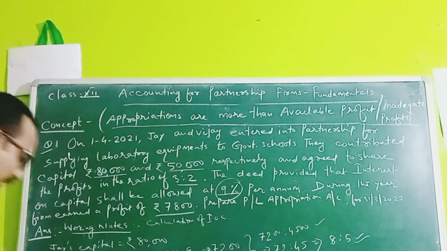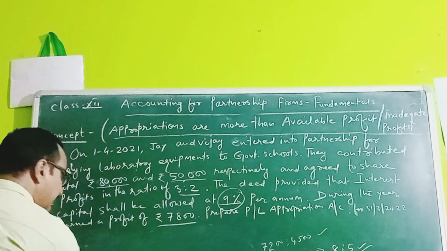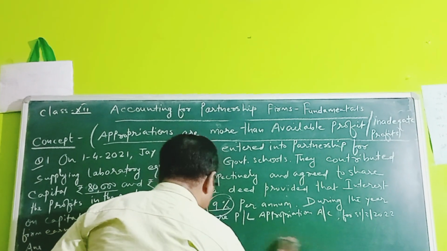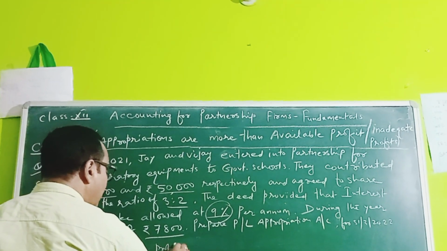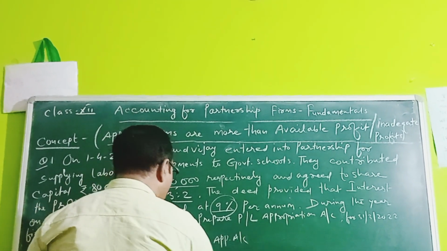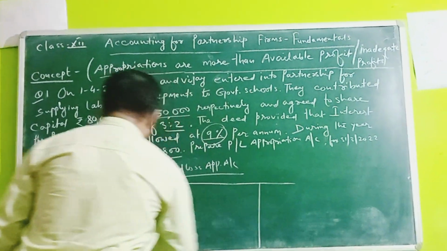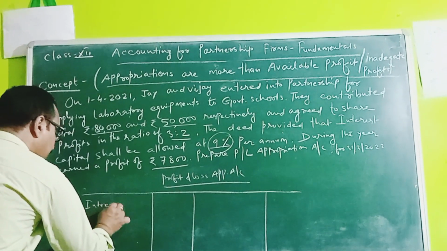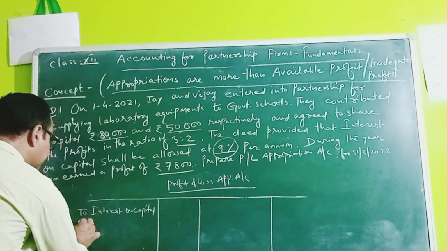So students, we have to prepare now the profit and loss appropriation account. This is a small problem, but it is a conceptual problem. Normally CBSE tests the understanding of the concept. So if you prepare the profit and loss appropriation account for this problem, in the debit column we show interest on capital. This amount we transfer for J and Vijay.